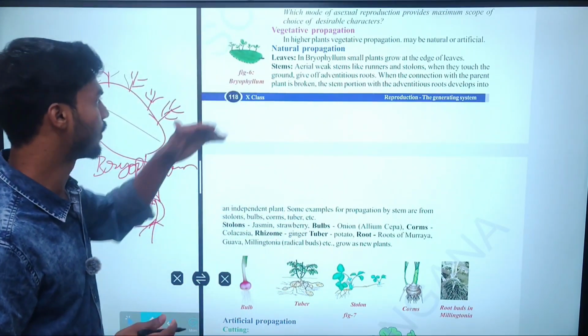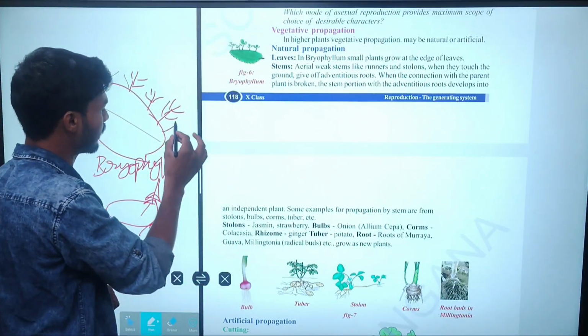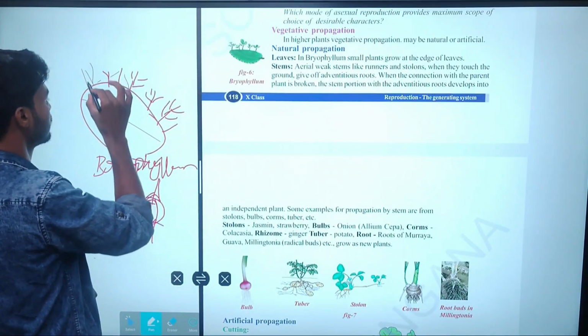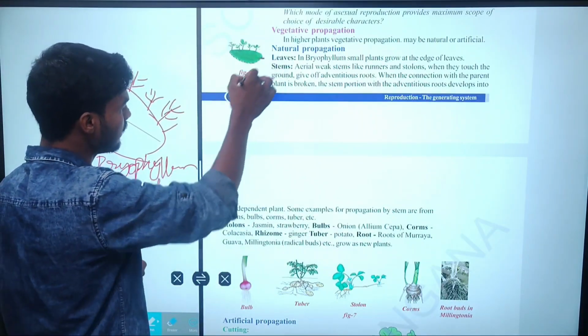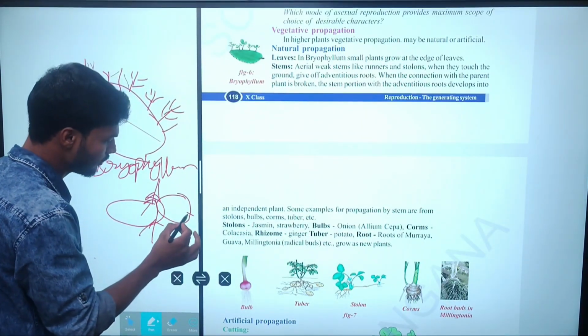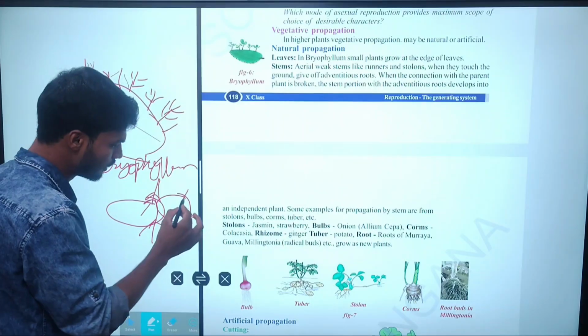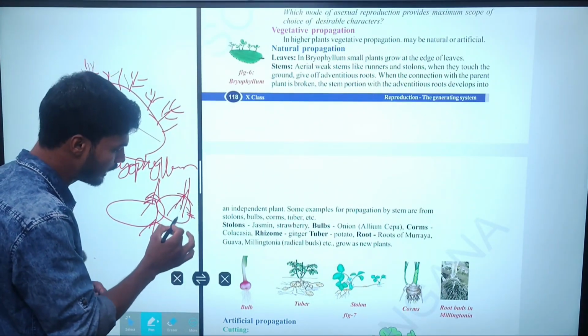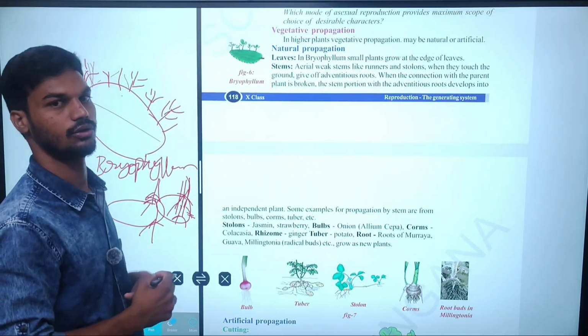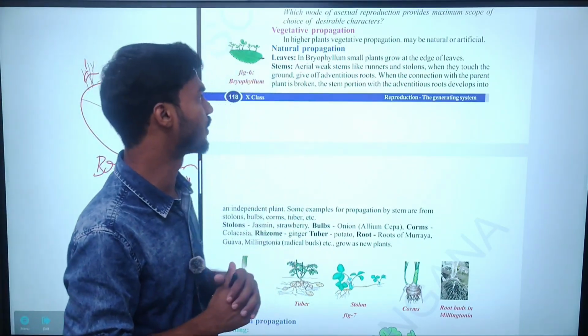So in Bryophyllum, the small plants rise at the corners of the plant leaf. After shedding, the leaves contact the ground. After contacting the moist soil with suitable environmental conditions, a new plant rises and growth takes place. That is known as Bryophyllum.